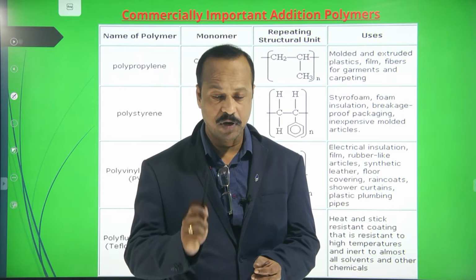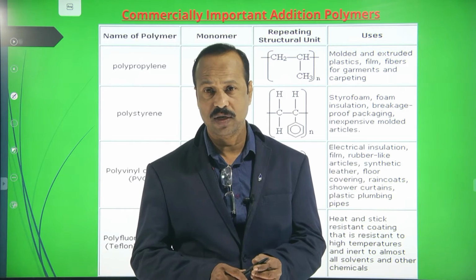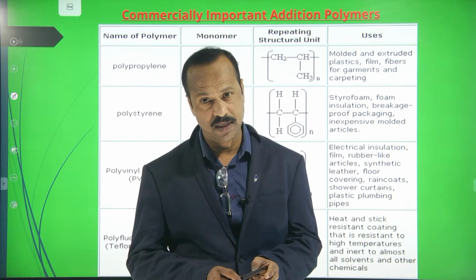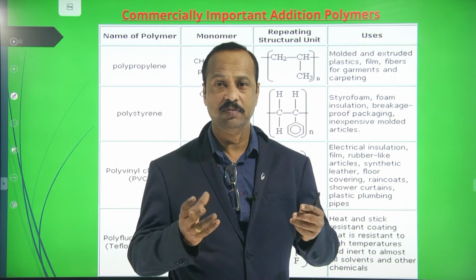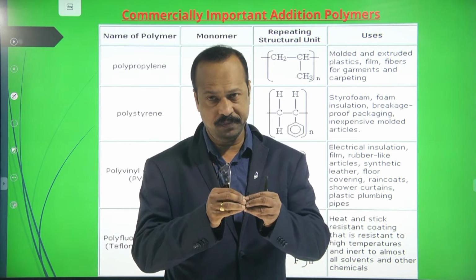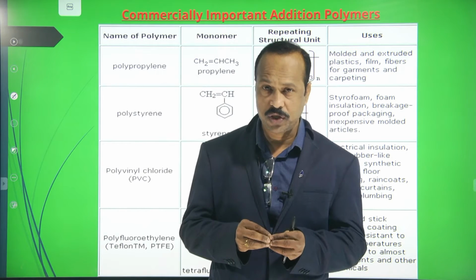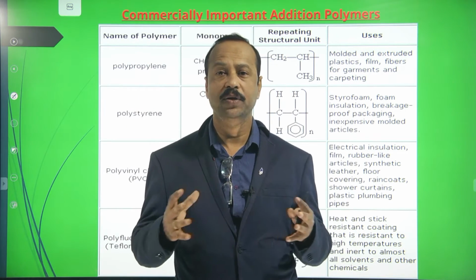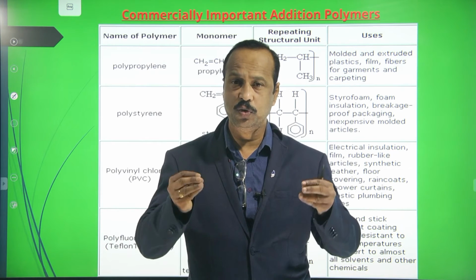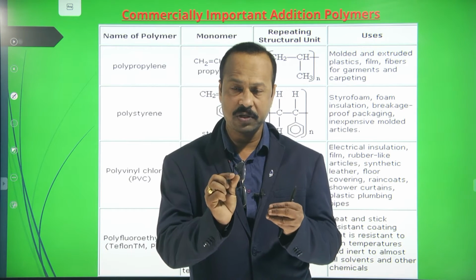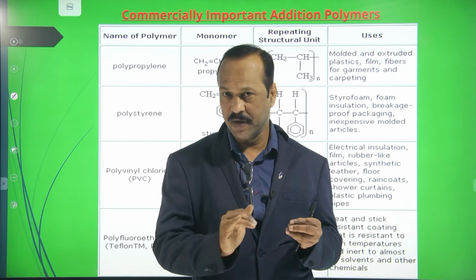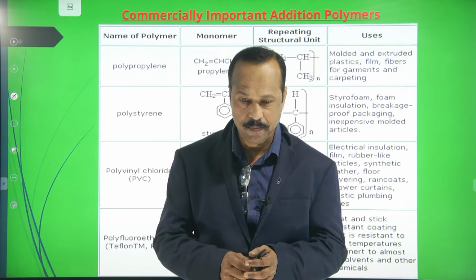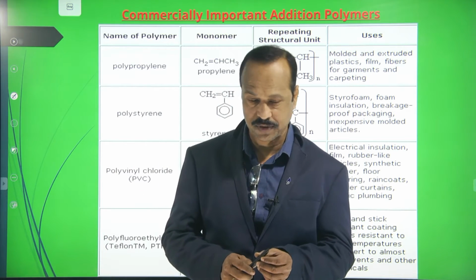Polymerizations are of two types: addition polymerization and condensation polymerization. In addition polymerization, the molecules join completely without loss of any molecules. During condensation polymerization, when two molecules join, one small molecule like water is eliminated and the other molecules join. This is condensation polymerization.